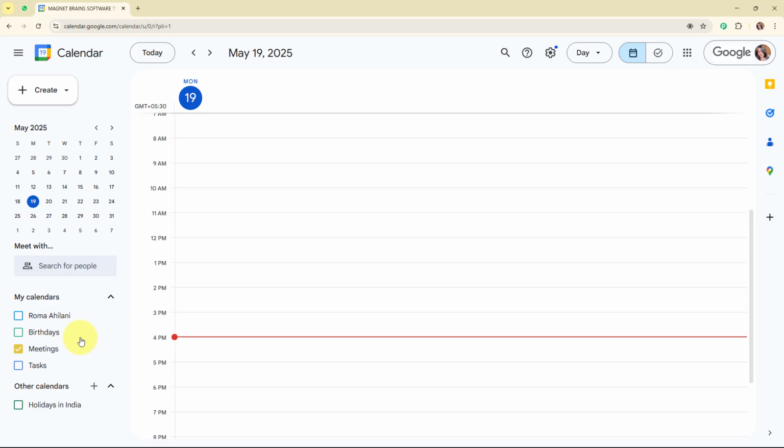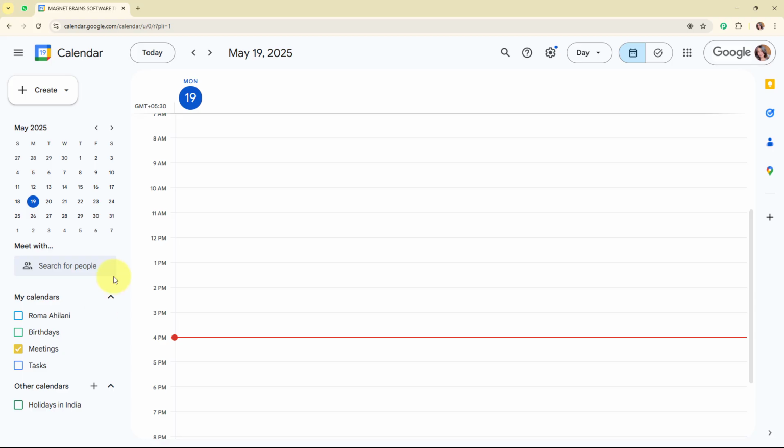With this setup, I automatically receive personalized WhatsApp messages before each event or meeting, so I never forget an appointment. It keeps me organized and saves me from last-minute rush or missed meetings, all without needing to check my calendar constantly. Alright, so here on my screen you can see my Google Calendar, and now here my objective is that